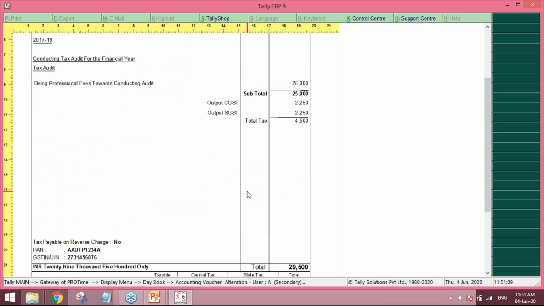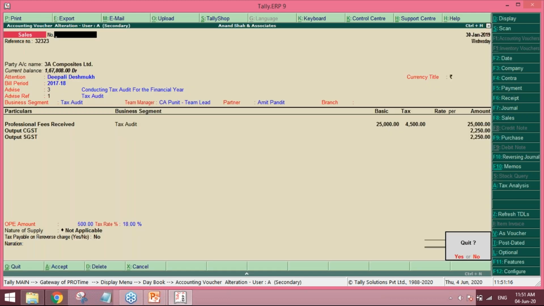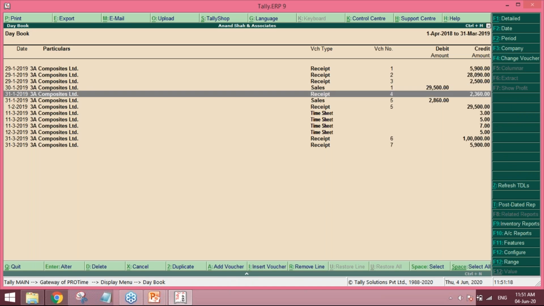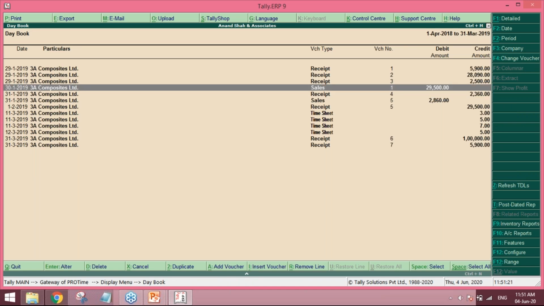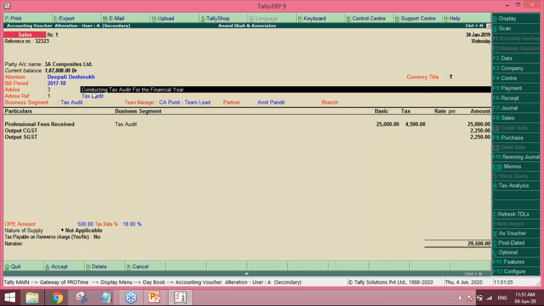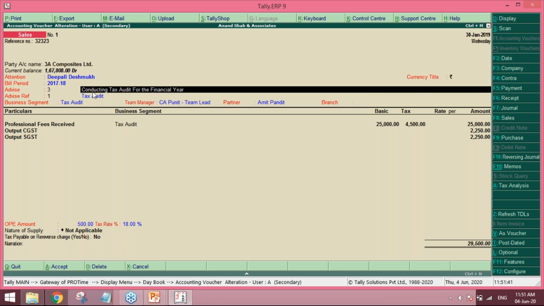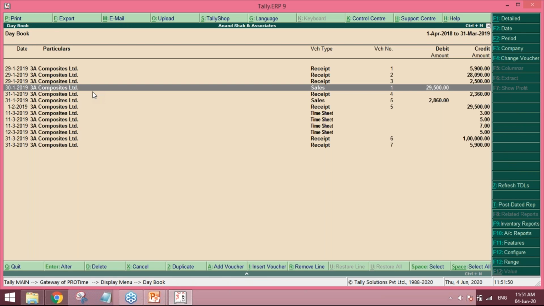In this invoice, the logo was not customized. So we also have another option. We have customized it in a different customization. We already have that. So you can also add the CA logo in this customization, this invoice reporting. So the benefit of this CA admin is that you can easily have the descriptions and advice already typed in there, and you just have to select it so that you do not waste much time, and the invoice will be printed in a very professional manner.